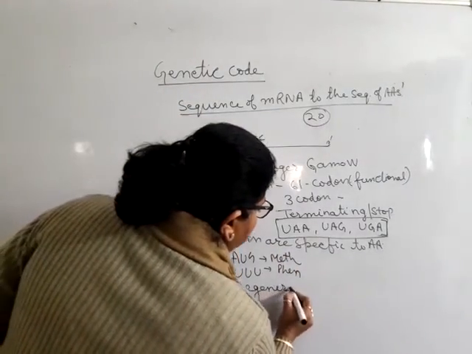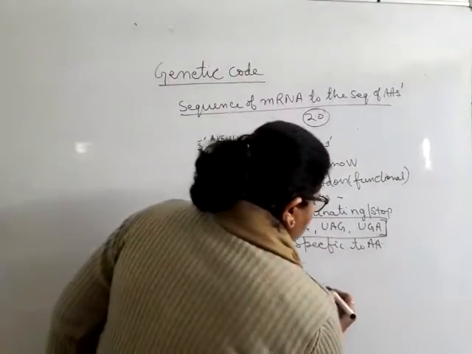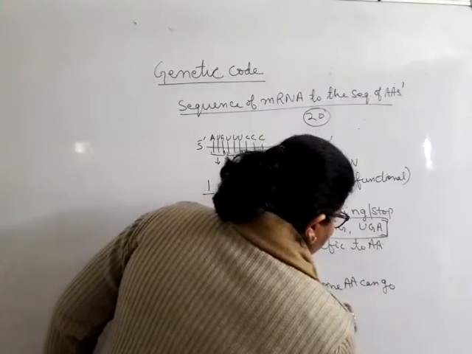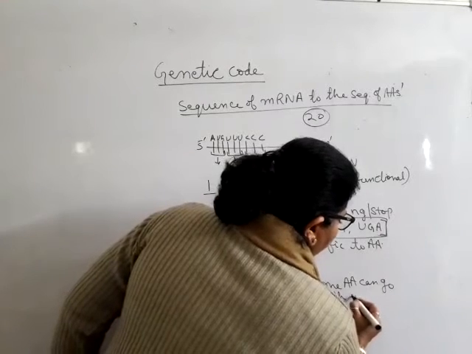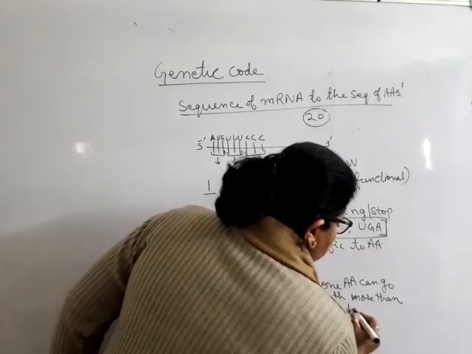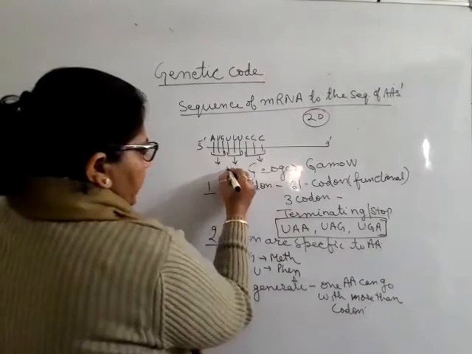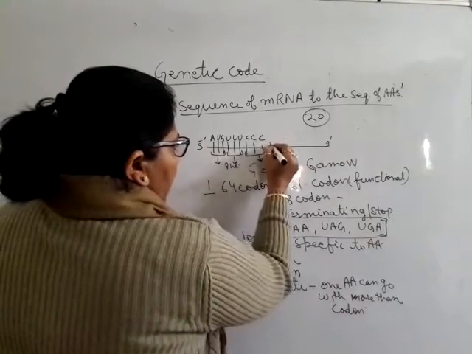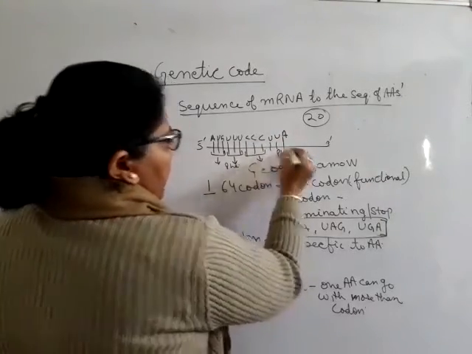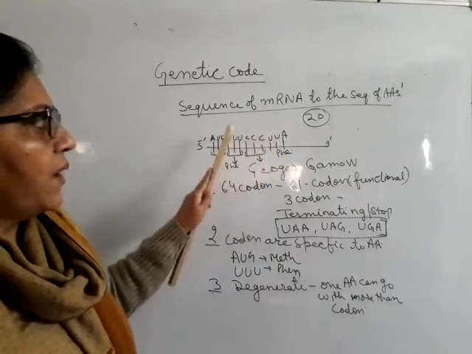Fine. Number 3 is degenerate. So this is very important. Degenerate means one amino acid can go with more than one codon. So what does it mean? If we have UUU, there will be phenylalanine. But if we have UUC, again there will be phenylalanine. Means one amino acid can go with more than one codon.